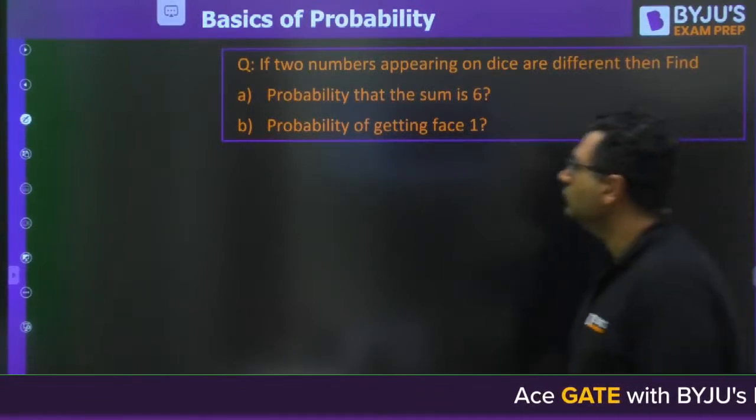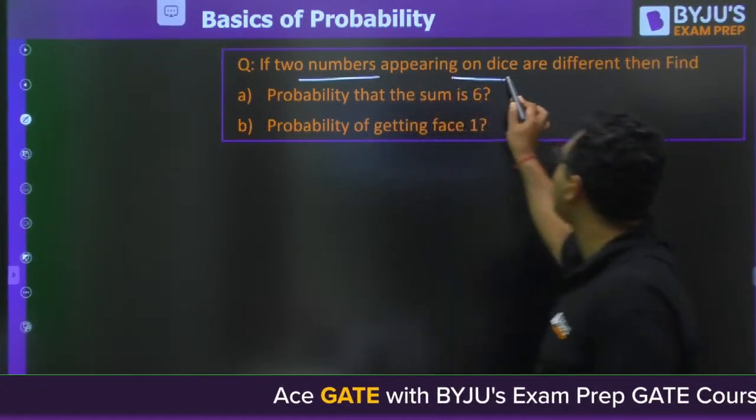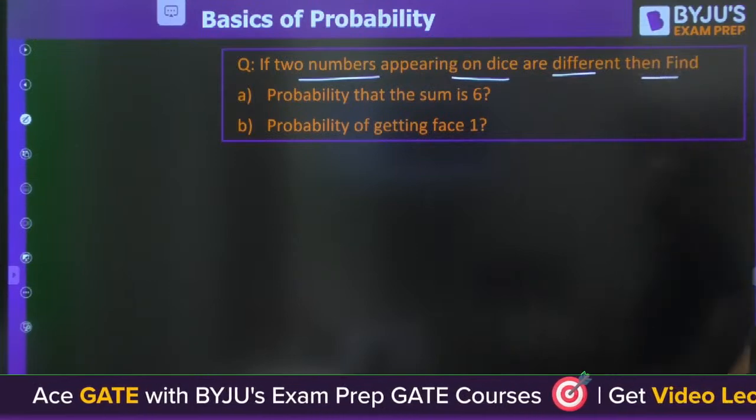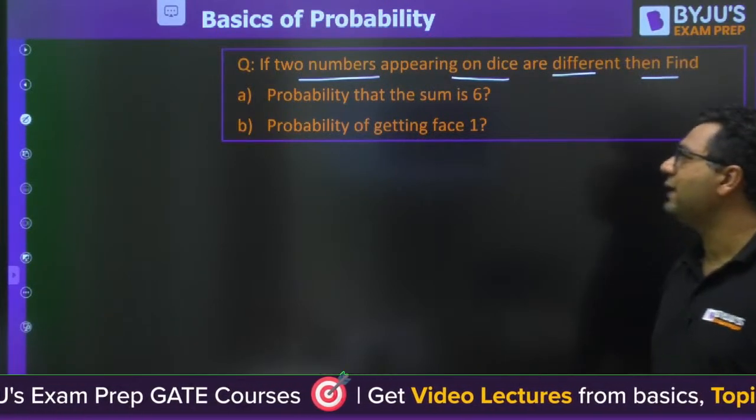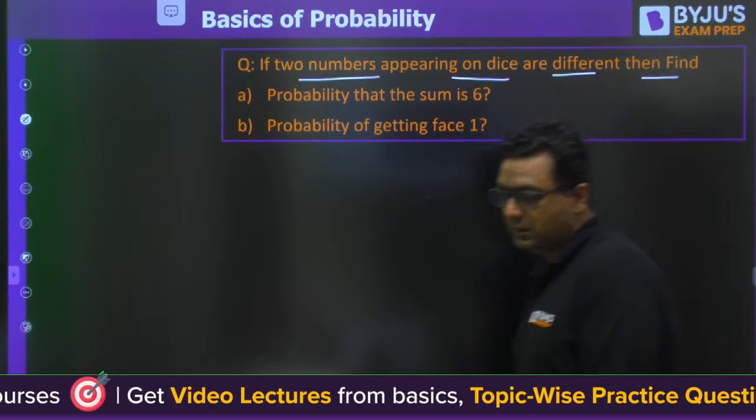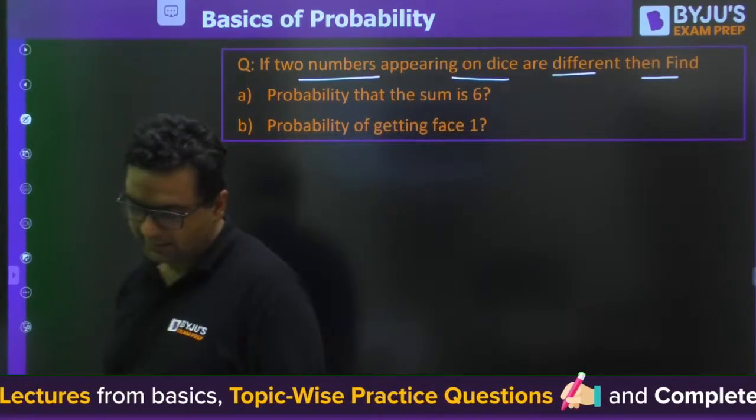Moving further. If two numbers appearing on dice are different, then find probability that the sum is 6.